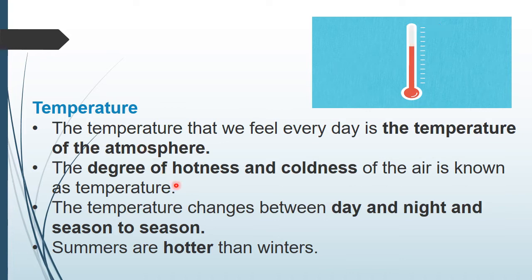Understood, my children? So what is the first point? The temperature we feel every day is the temperature of the atmosphere. And second, the degree of hotness and coldness of the air is called temperature. And next, the temperature changes between day and night and season to season. And last, summers are hotter than the winters. Understood, my dear children? Very good. We'll move to the slide.